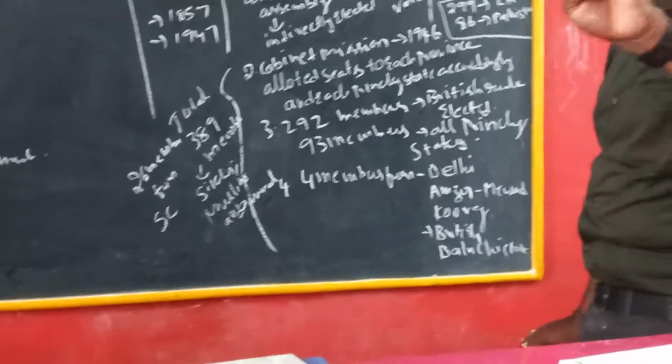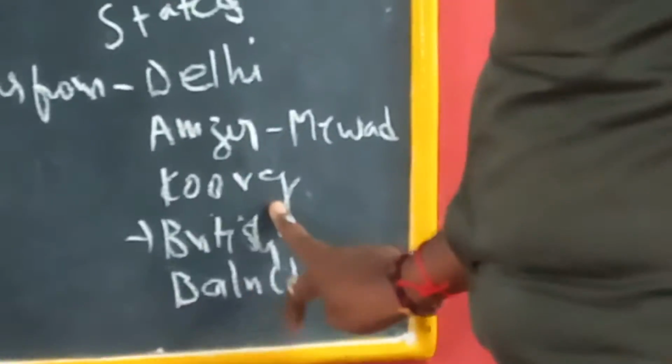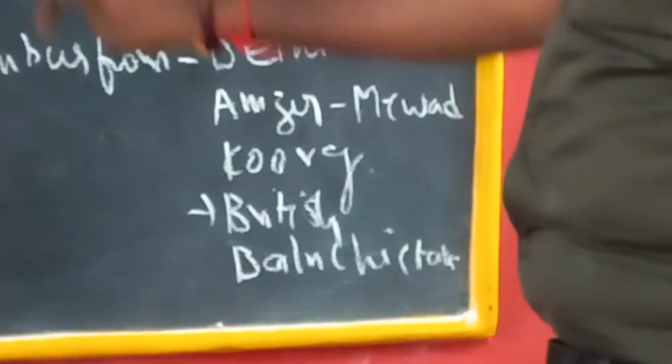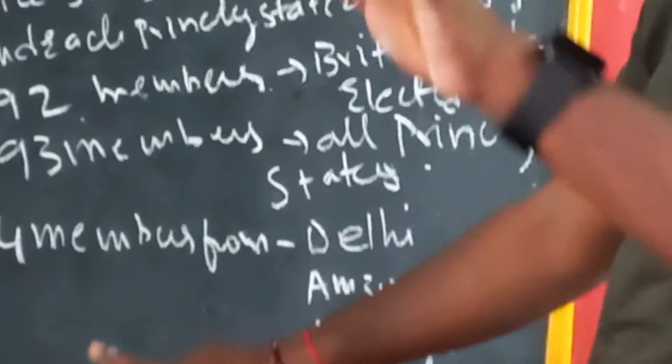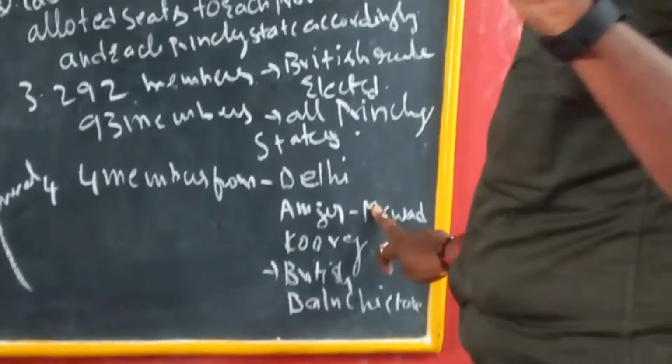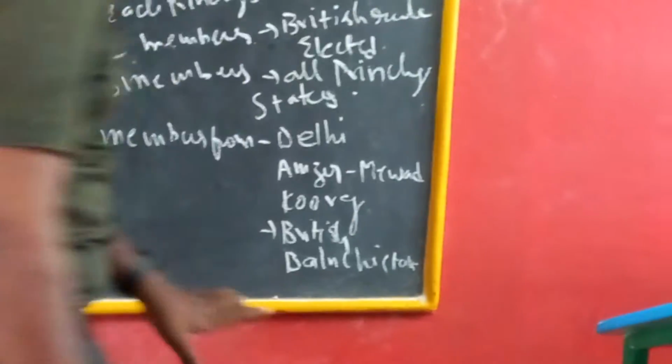You can count 292 plus 93 is 385, and 4 members from Delhi, Ajmer, Coorg and British Balochistan.